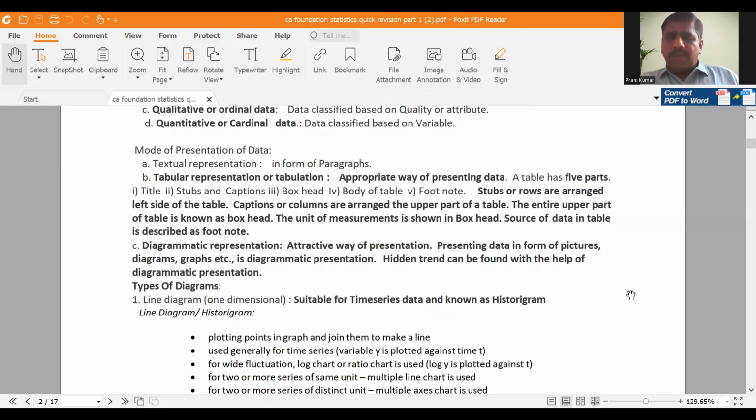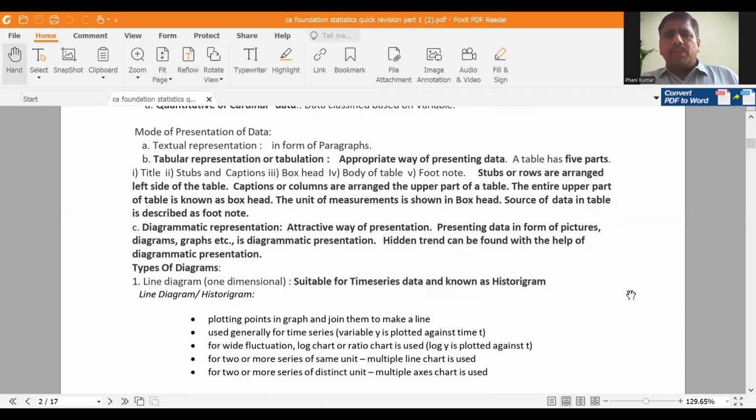Okay. So there are different types of diagrams, Nana. Coming to types of diagrams, there are non-frequency diagrams and frequency diagrams. Non-frequency diagrams means there are no frequencies, individual series. Frequency diagrams means for discrete and continuous series, we will express them in various types of diagrams. Okay. In non-frequency diagrams, the first one is line diagram. It is a one-dimensional diagram. So it is the best diagram for time series data. That means chronological data. In every diagram, please remember the x-axis and y-axis. Coming to line diagram, our x-axis will be the time and y-axis will be the time series variable.